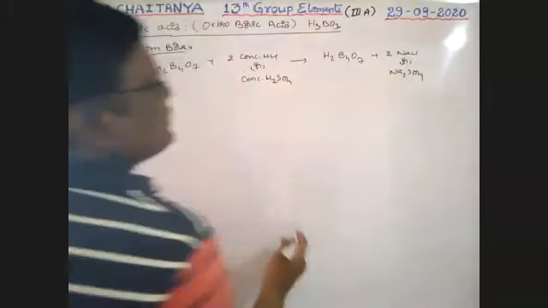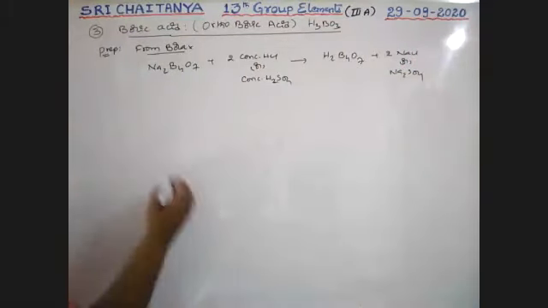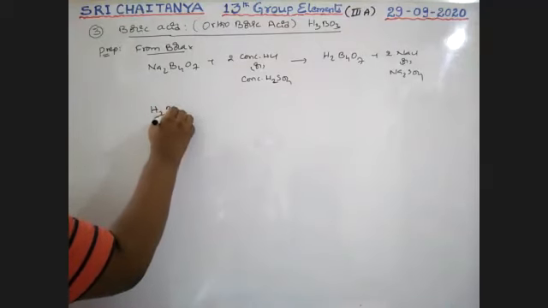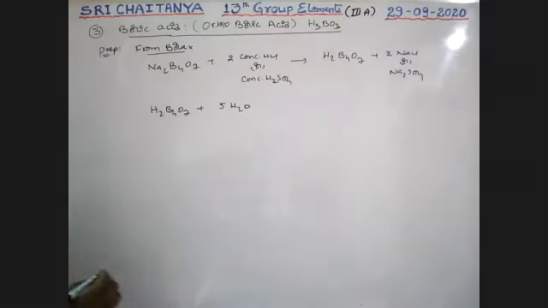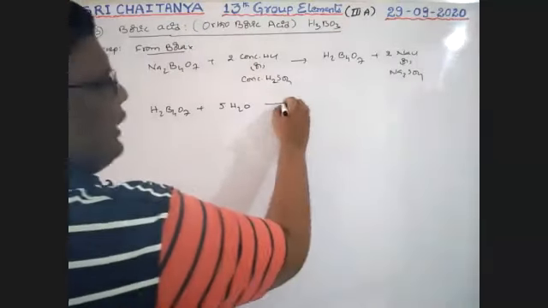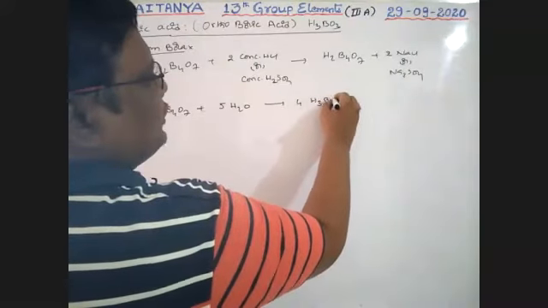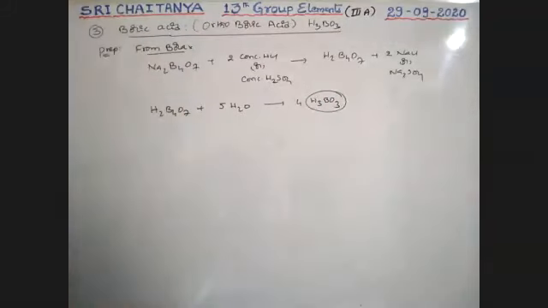That forms tetraboric acid, H2B4O7, and when dissolved in water, that gives 4H3BO3. It is the way to prepare boric acid from borax.